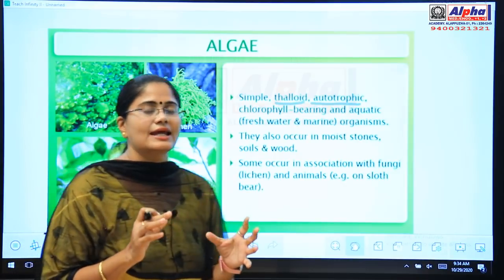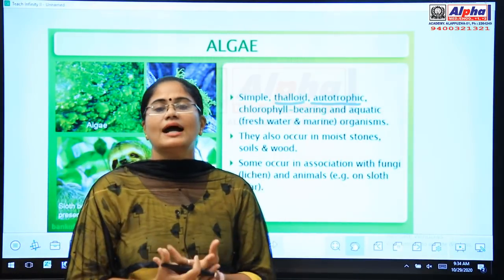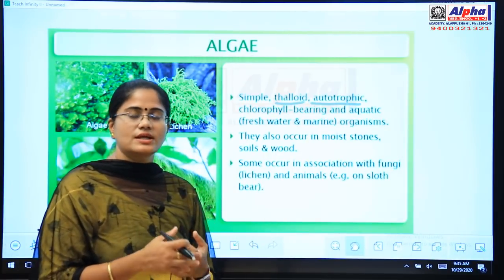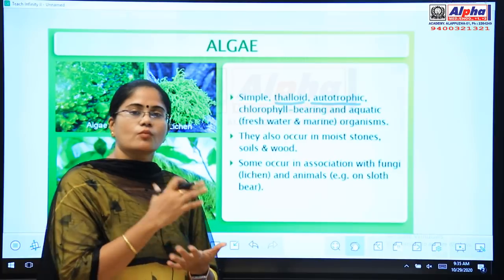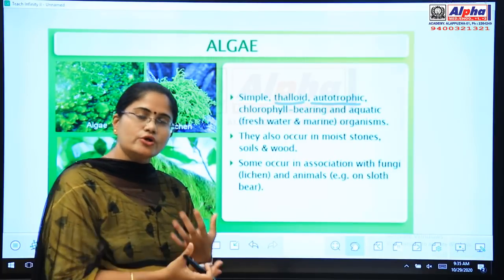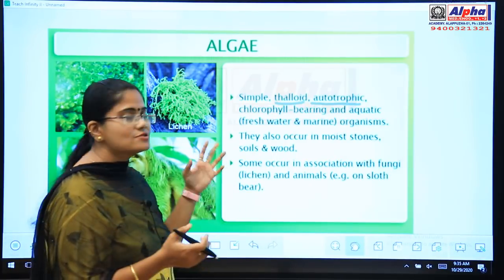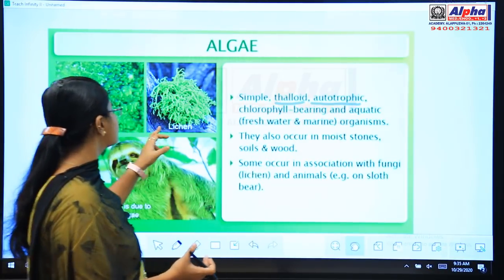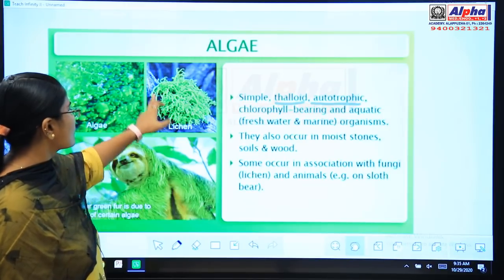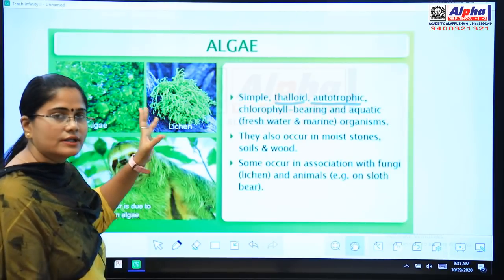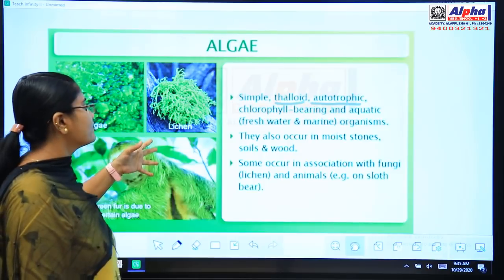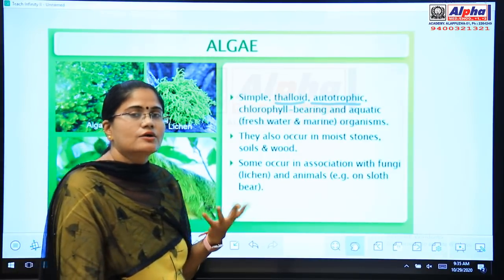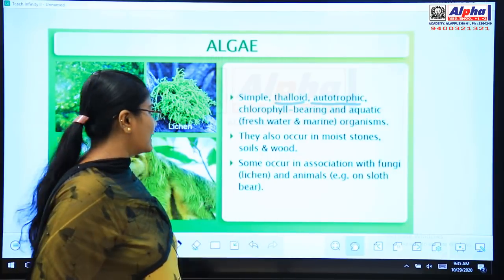So algae needs moisture or humid conditions for its growth, so it will be growing on moist stones, meaning those stones having a moist or watery coating, algae will be growing on top of them. Also in moist soils you can see algae, and also in wood. See, in wood, on the bark of a tree, you can see algae growing. So this is the general growing habit of algae.